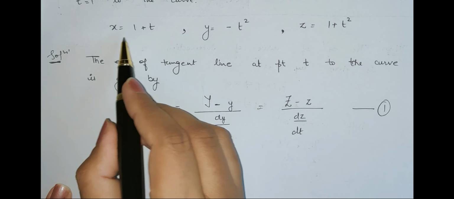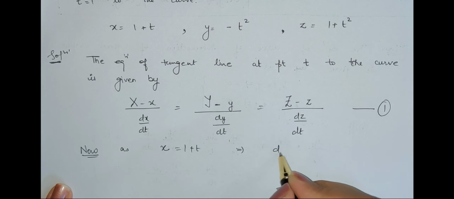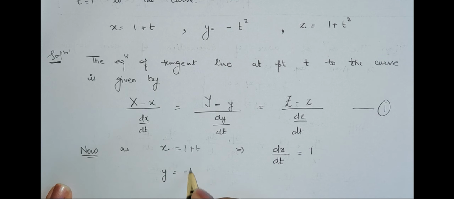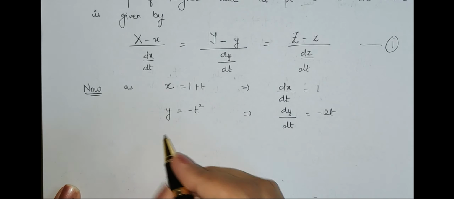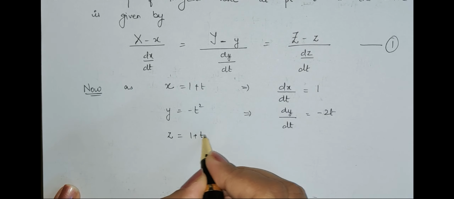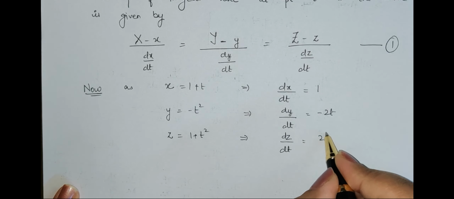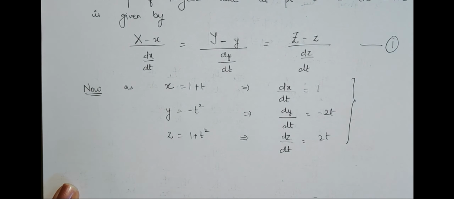So now as x is equals to 1 plus t, this implies what is dx by dt? It would be 1, and y is equals to minus t square. This implies dy by dt is equals to minus 2t, and the last one z is equals to 1 plus t square. This implies dz by dt is equals to 2t. So I have all the three quantities with me.